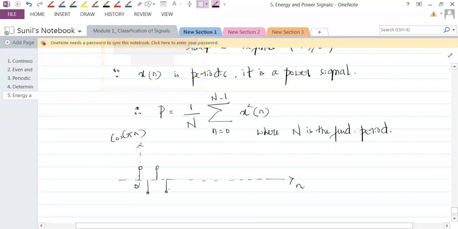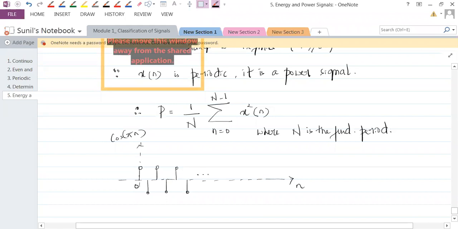At 3, it is minus 1. At 4, it is 1. At 5, it is minus 1. And this continues till infinity. So this is 0, 1, 2, 3, 4, 5. This is 1 at all even numbered n's, and minus 1 for all odd numbered n's.